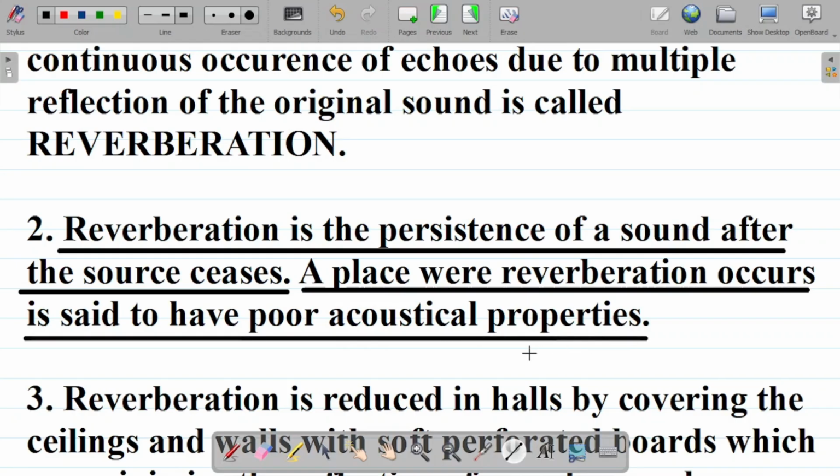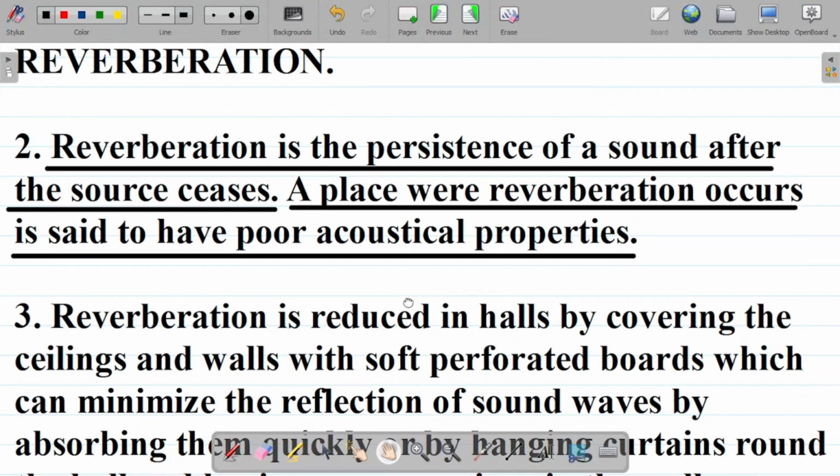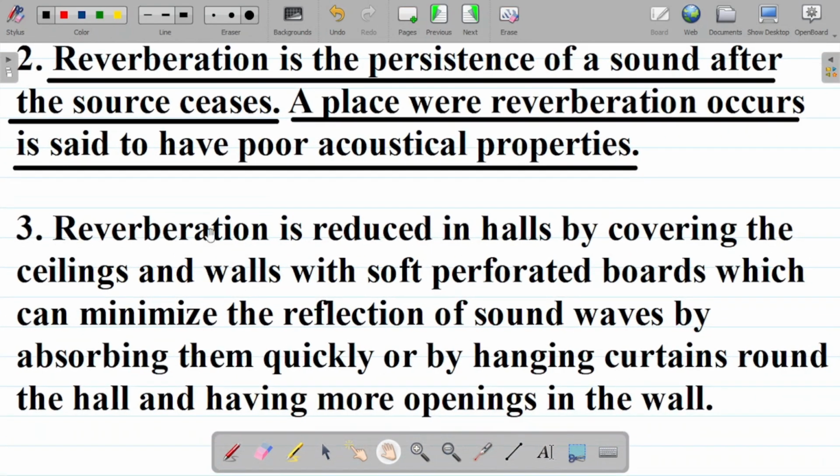A place that has poor acoustical properties means that the place does not have enough properties that can absorb sound waves. Because of that, you tend to experience reverberation in such a place. The third thing to note, which is the final thing, is that reverberation is reduced in halls by covering the ceilings and walls with soft perforated boards, which can minimize the reflection of sound waves by absorbing them quickly, or by hanging curtains round the hall and having more openings in the wall.